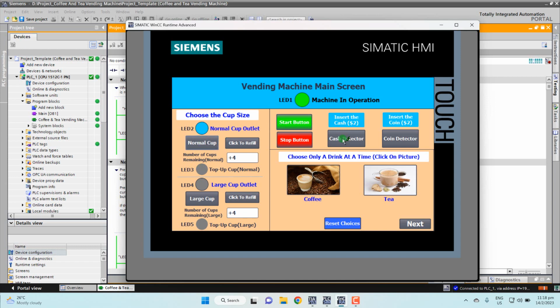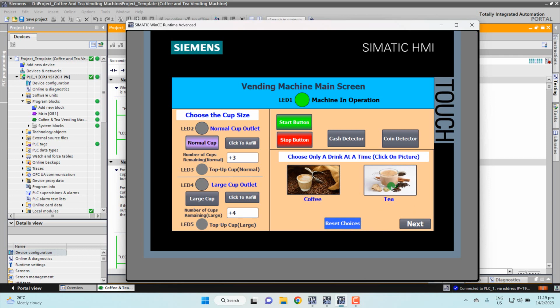Now this time I put the cash. Now I choose the coffee. This time I don't want coffee. I want tea. So how to choose the tea? Here go one button. This is called the reset charger. So I press this button and can choose another session.